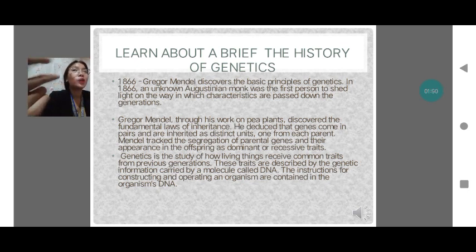This Unit 1, we have 3 learning outcomes. First is learn about the brief history of genetics. Second is illustrate the different scope of genetics. Third is describe how genetics is applied, its application in our daily life. So let's start with this.